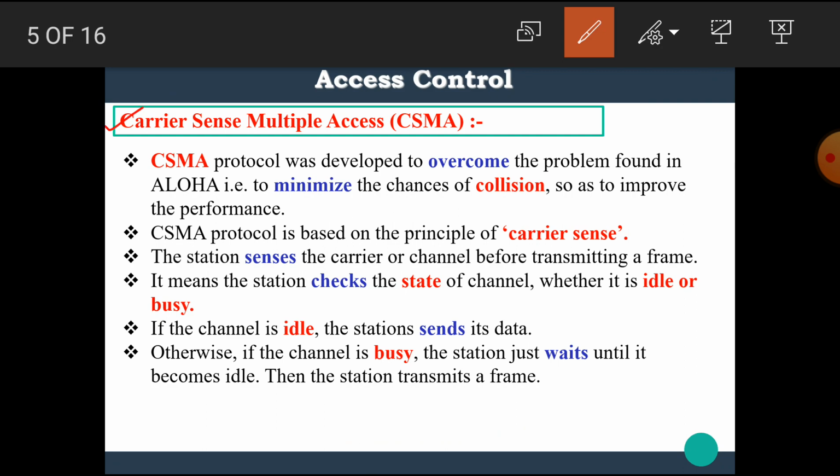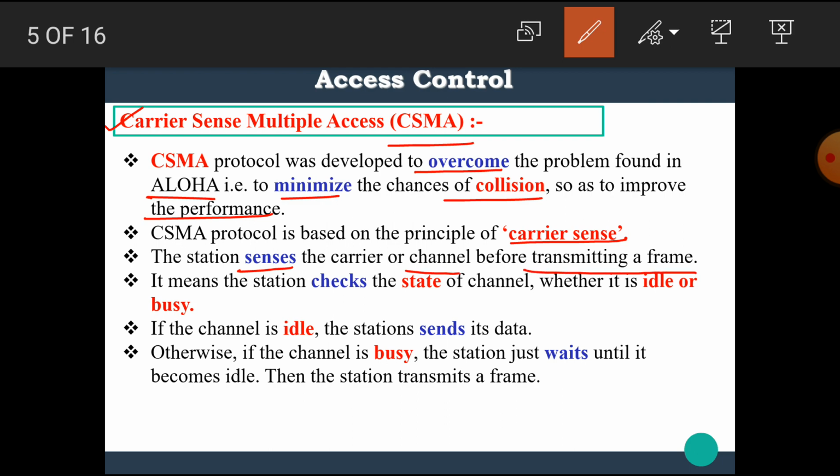Now, in this video, we are going to see the next type of random access protocol named as the carrier sense multiple access or CSMA. The CSMA protocol was developed to overcome the problem found in Aloha, that is, to minimize the chances of collision so as to improve the performance. The CSMA protocol is based on the principle of carrier sense. The station senses the carrier or channel before transmitting a frame.